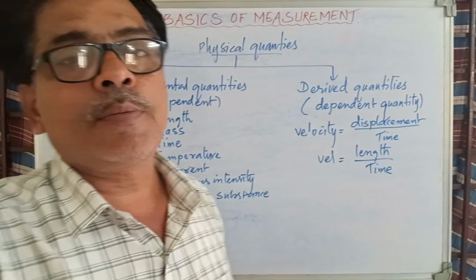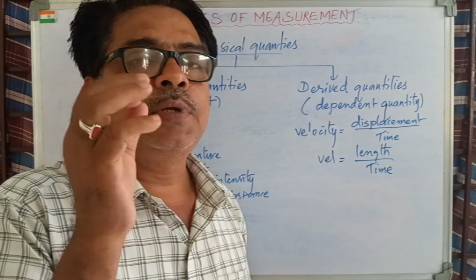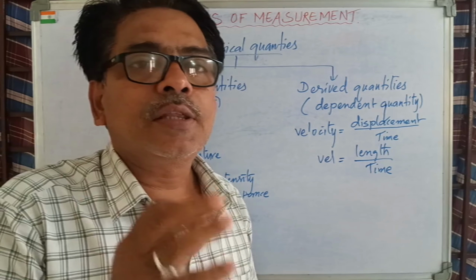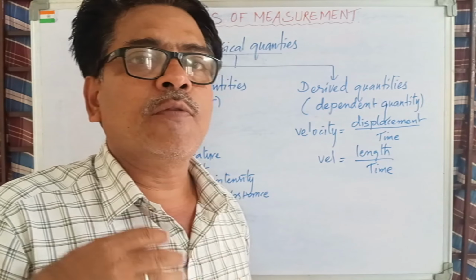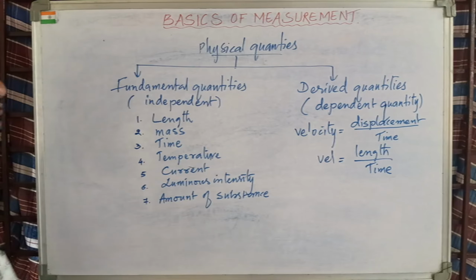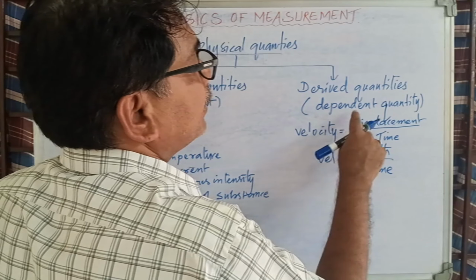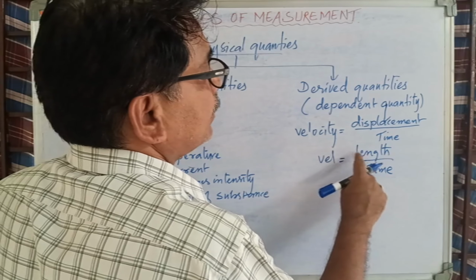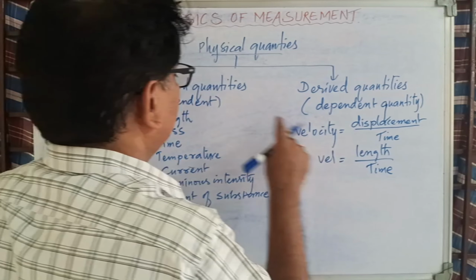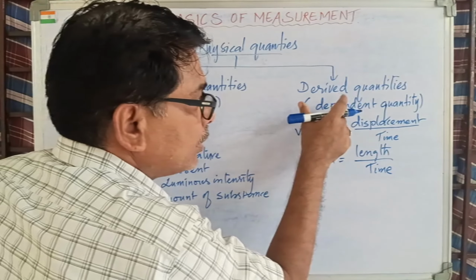Dear students, please remember one thing. Fundamental quantities are 7. First be clear with that one. Other than that, if a teacher asks what is volume, simply say it is a derived quantity. So velocity is equal to what? Displacement by time. Displacement or distance means its length. Length by time. Where is length now? It's here. Where is time? It is here. That is why it is called derived.